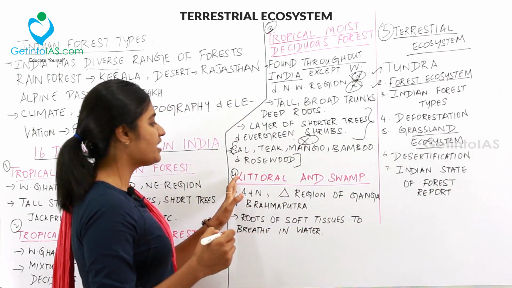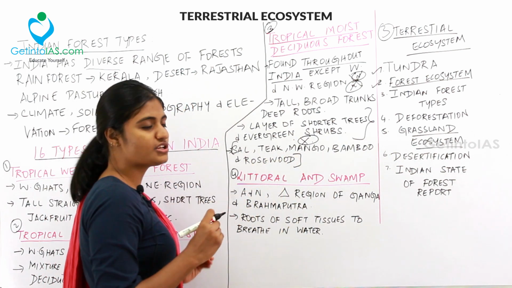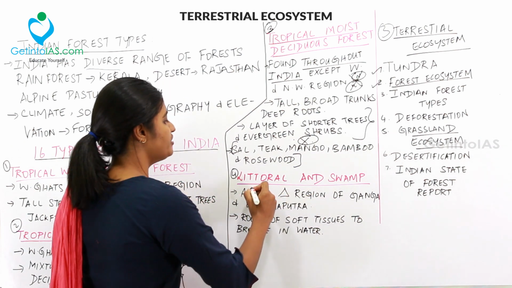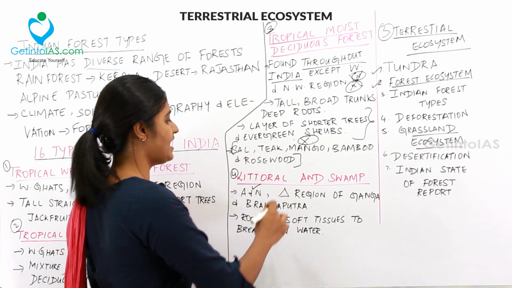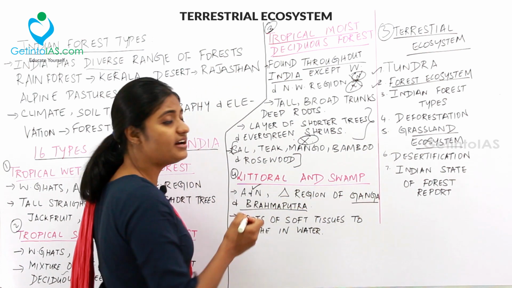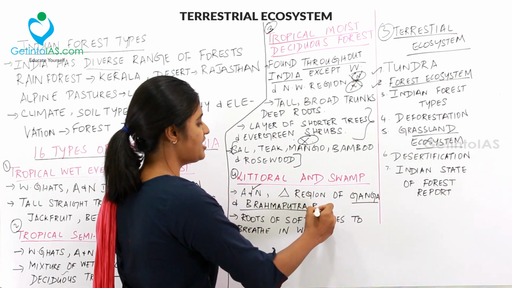And then the fourth kind of forest in India is littoral and swamp forest. So what is this littoral and swamp forest? It is found in the Andaman and Nicobar Islands and the delta region of the Ganga and Brahmaputra rivers.